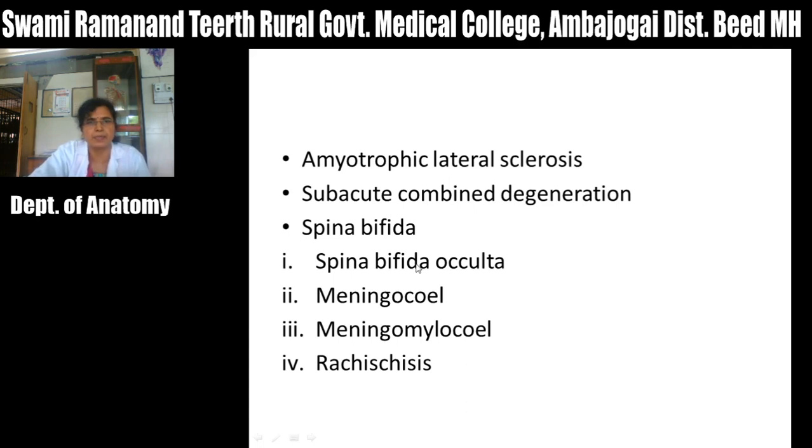Meningocele, there is defect in the bone, but meninges protrude through this bony defect. Meningomyelocele means there is bony defect, but through this bony defect the meninges as well as tissue of spinal cord protrude, and the condition that is called rachischisis, that is there is no development of spinal cord and meninges.